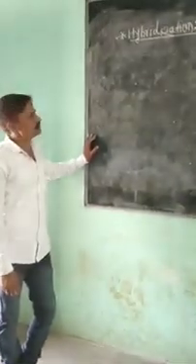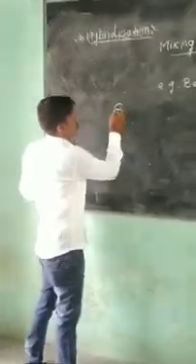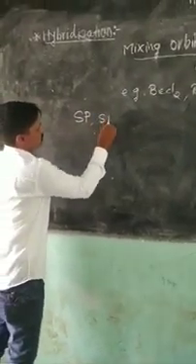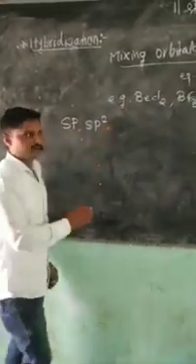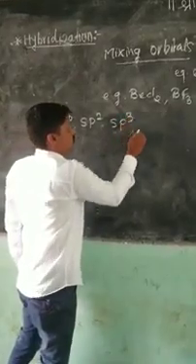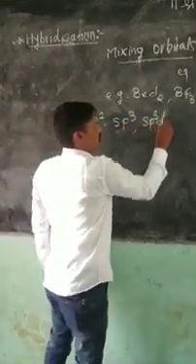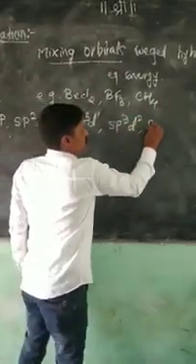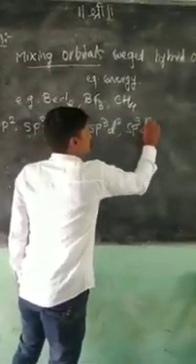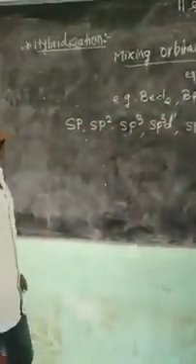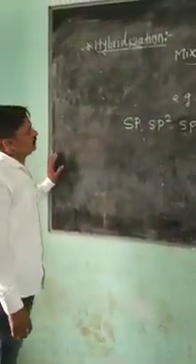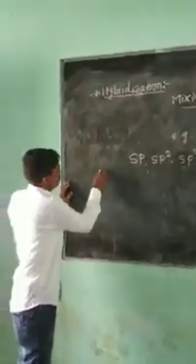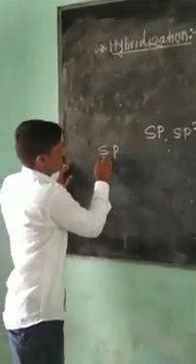There are a number of types of hybridization. Firstly, I start with sp hybridization, one type of hybridization. sp2 is there, sp3 is there, sp3d, sp3d2, sp3d3. These are the hybridizations. One by one we discuss them. Firstly, I start with the sp hybridization.